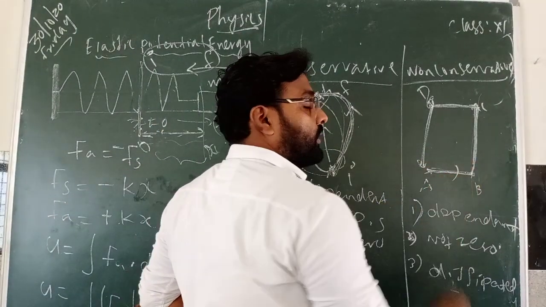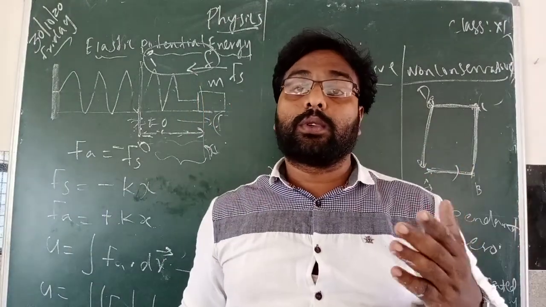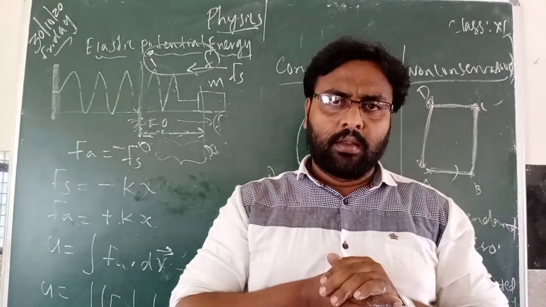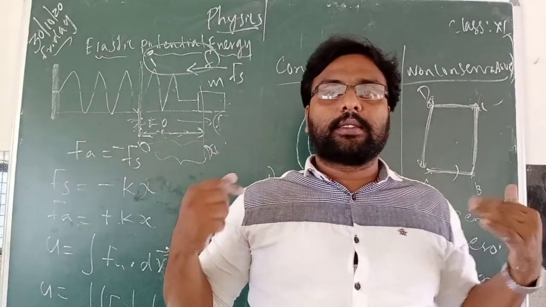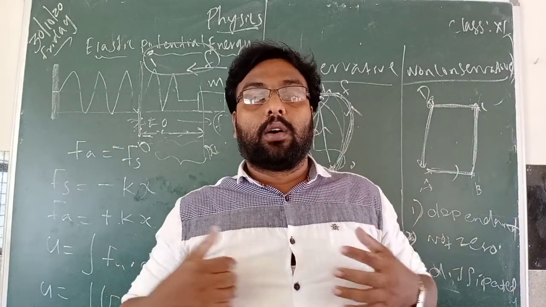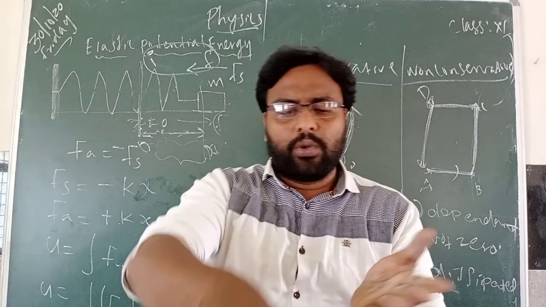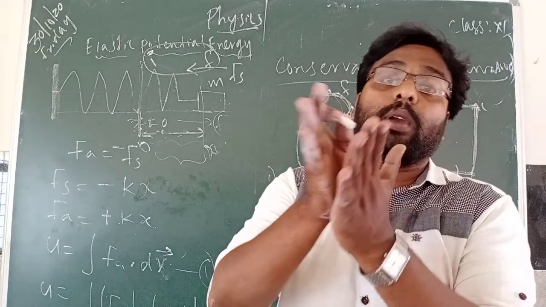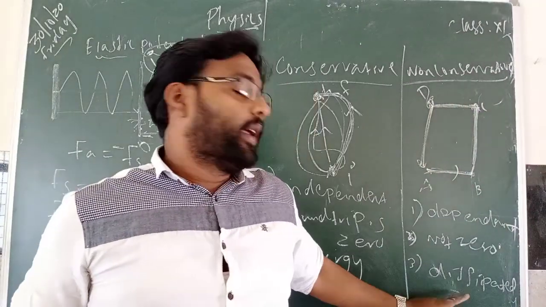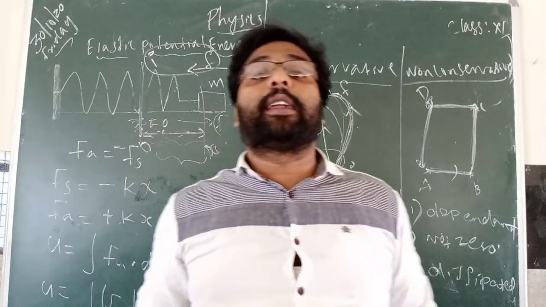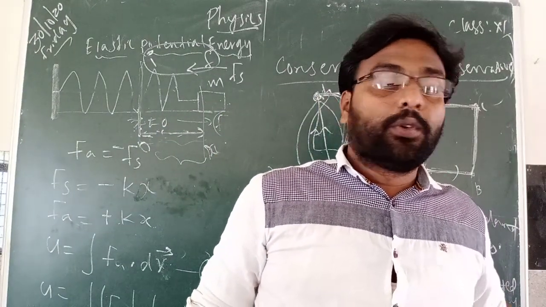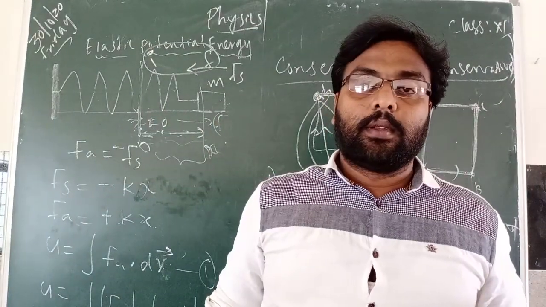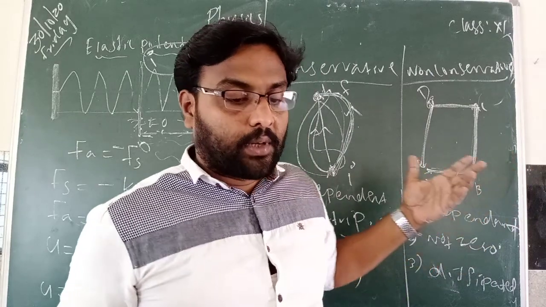Due to frictional force, viscous force, air resistance, some heat is forming. You are running very fast, opposite air resistance is there, but you will feel hot. You rub these two hands, frictional force is produced between them, and heat is produced. That is energy dissipated as heat energy. Due to this frictional force, energy is dissipating. Dissipating means lost. Energy is lost as heat energy. That is the fourth one.